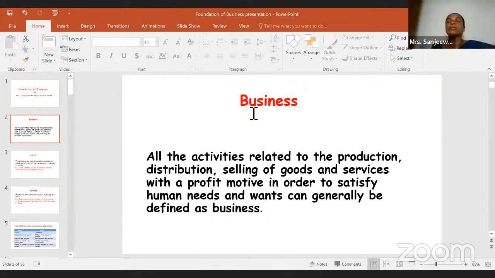If they don't satisfy, you will not get the benefit, and they will not buy that again, right? So this is basically business: all the activities related to the production, distribution, selling of goods and services with a profit motive in order to satisfy human needs and wants can be defined as business, right?